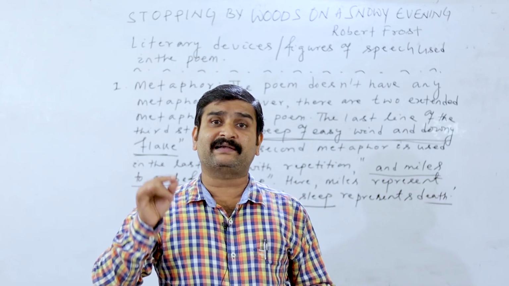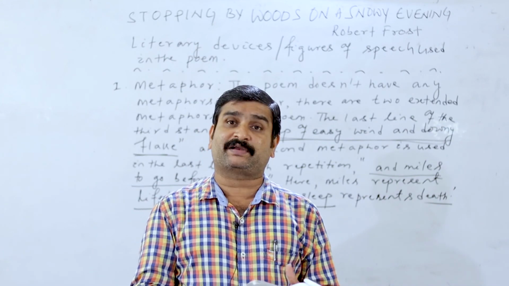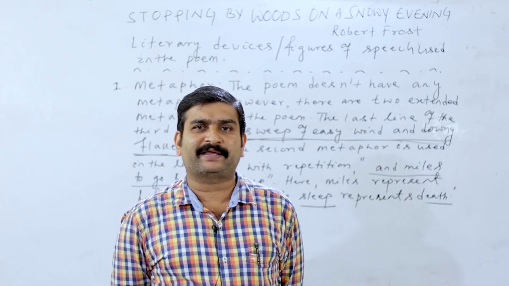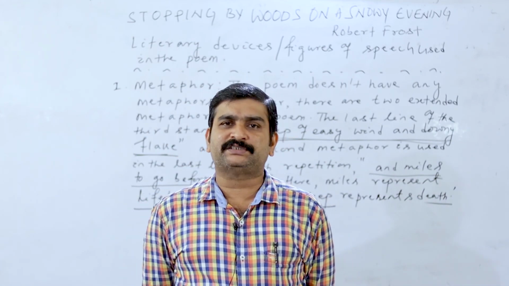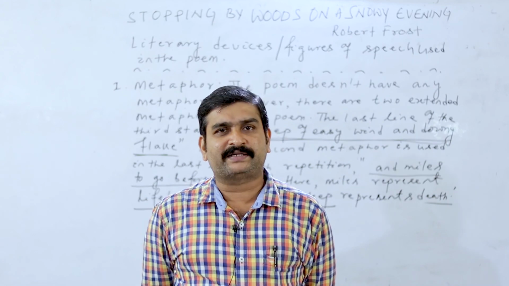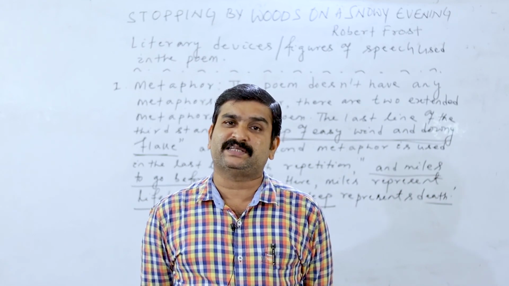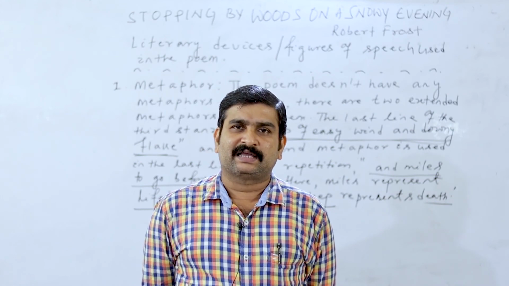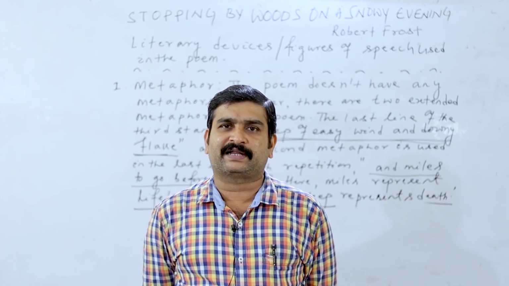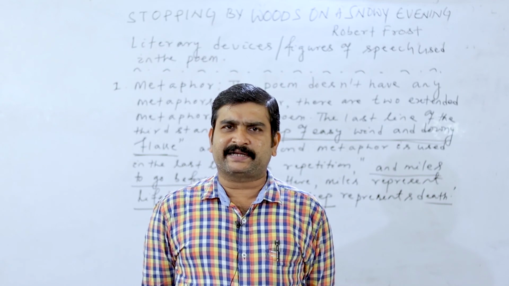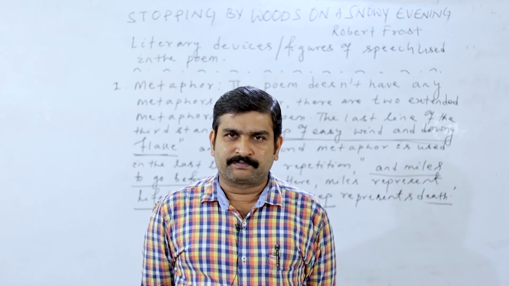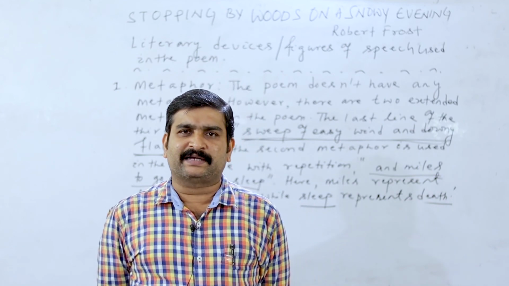What is the third literary figure used in this poem? That is really imagery. What do you mean by imagery? The original word is image. What is an image? Suppose I ask you, what is an image? I am standing before you taking a class. I can also be referred to as an image. Behind me, there is a whiteboard. That is an image. In front of me, there is a camera.